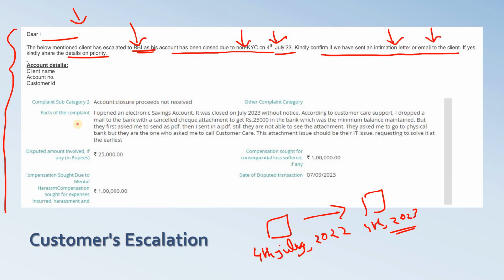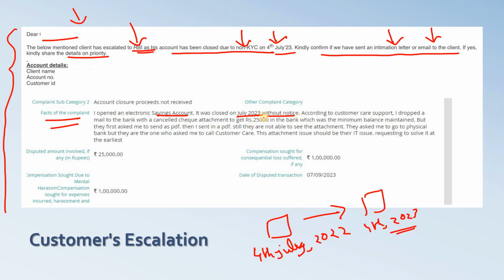Okay. So here if you see the fact, here it is also written, I opened an electronic savings account. It was closed on July 2023 without any notice. Something like that. And if any escalation is coming from RBI, then it should be a top priority escalation. Okay. So we as data engineers who are helping our client with various operations, whether it is operation, marketing, etc., may receive this kind of escalation and we need to handle it.